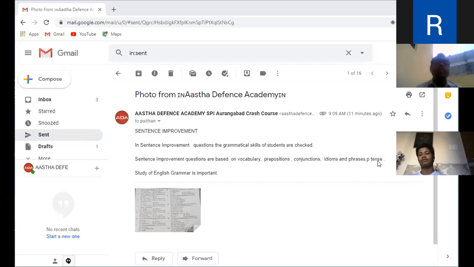So a senseful group of words can be called a sentence. Otherwise it is not a sentence.